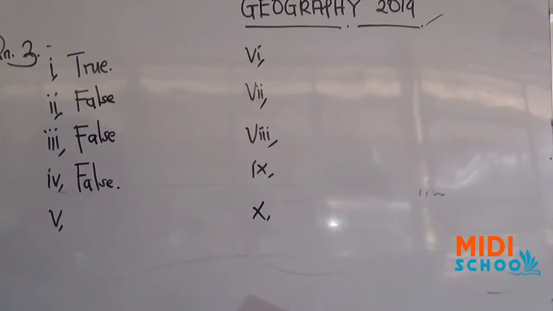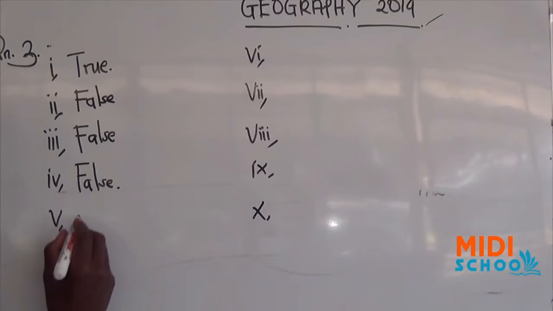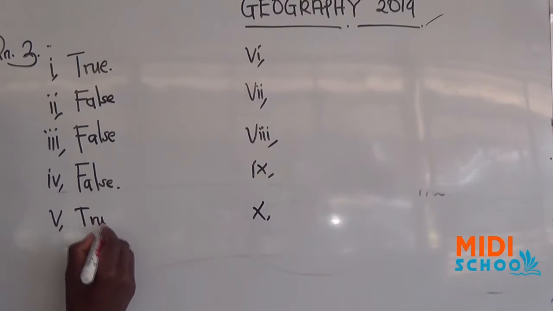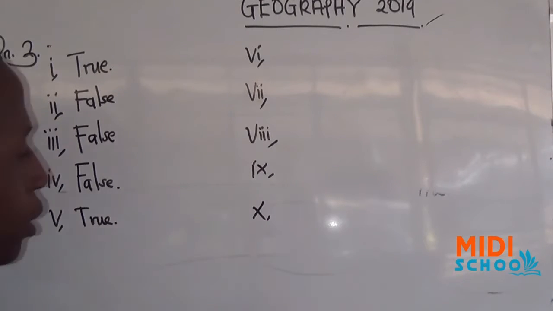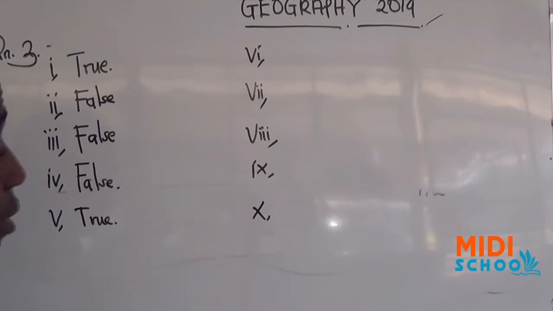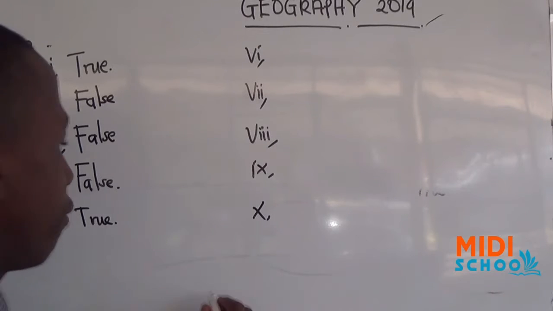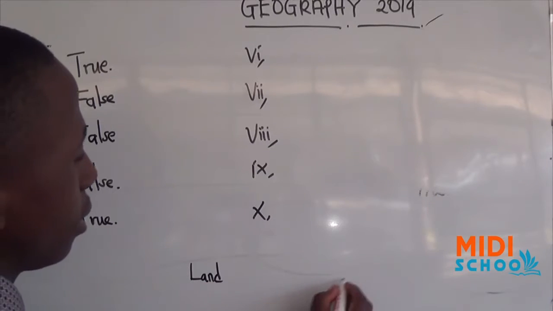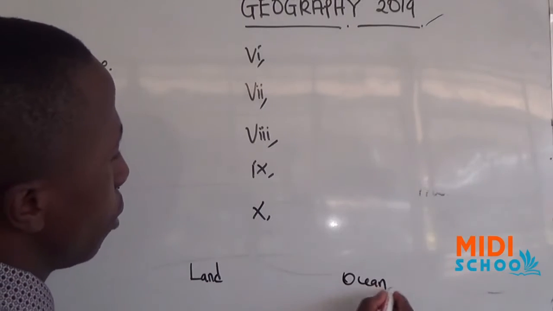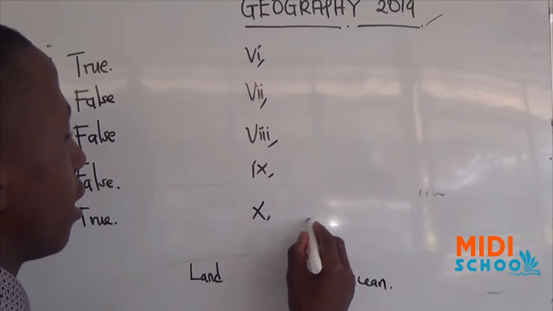But for Roman 5, they've asked, hydrological cycle is a continuous circulation of water from the Earth's surface to the atmosphere. This is true. As you know, the hydrological cycle involves land and ocean, and again the atmosphere.